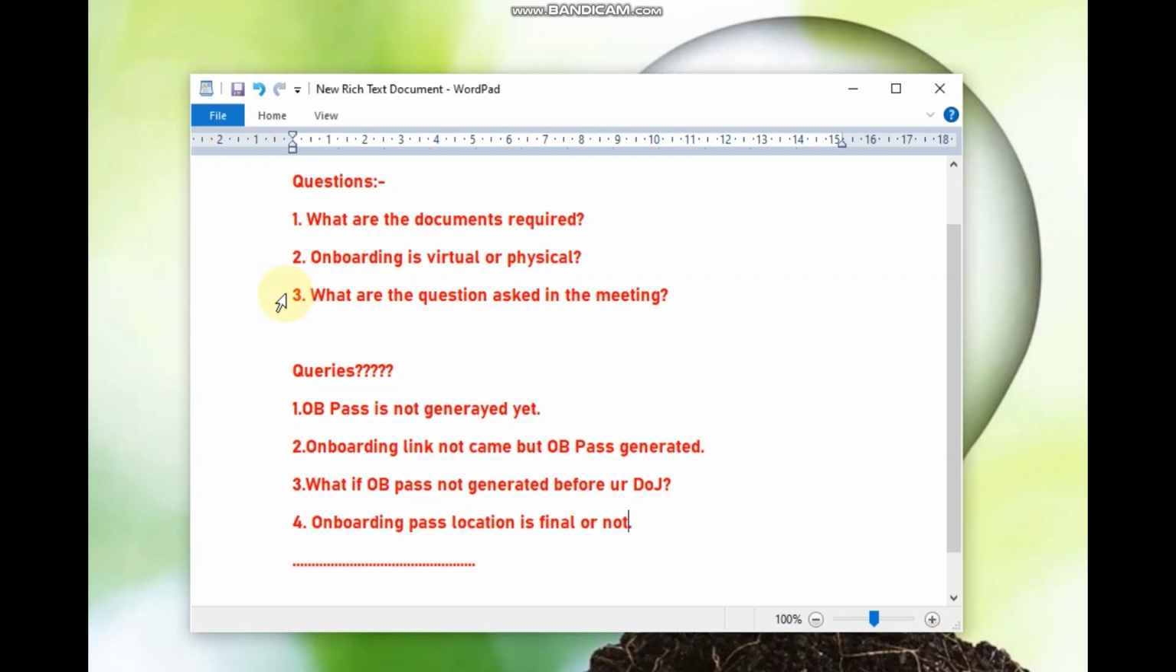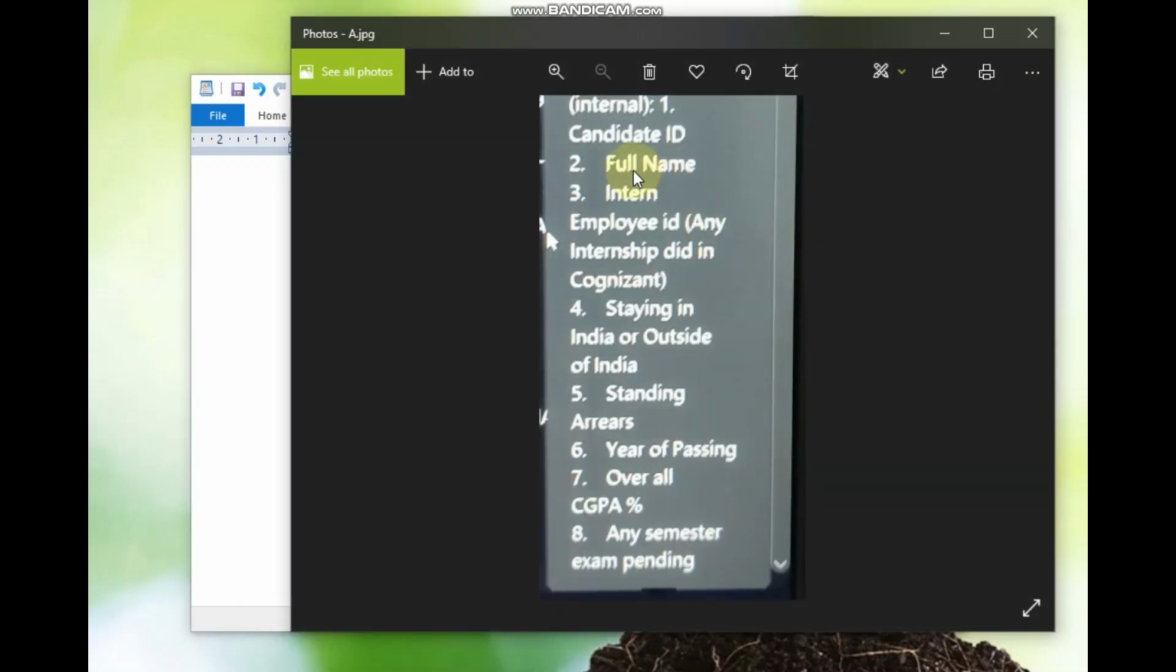So what are the questions mentioned in the chat box? These are all the questions. First, your candidate ID: you have to say that my candidate ID is this and my full name is this. Then, have you done any internship in Cognizant or not? If you have, you say yes, I have done an internship in Cognizant and my employee ID is this. After that you say yes, I am staying in India, or if you are staying outside of India, you say no, I am staying outside of India.